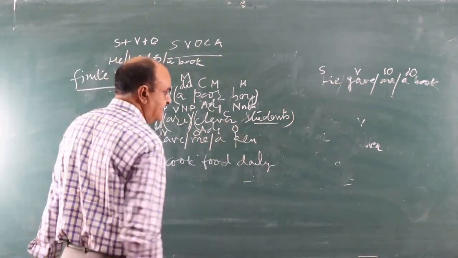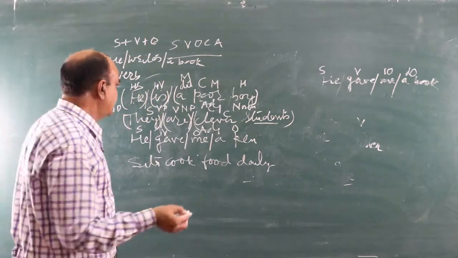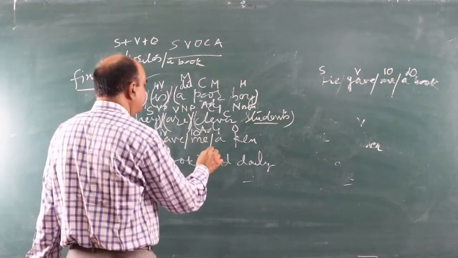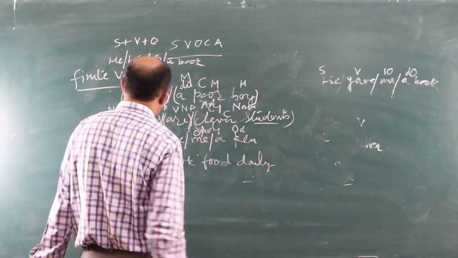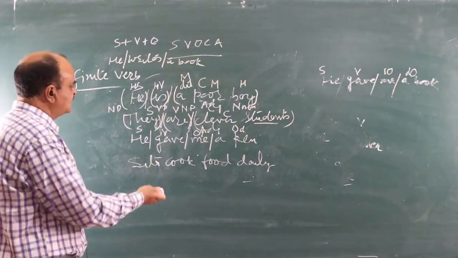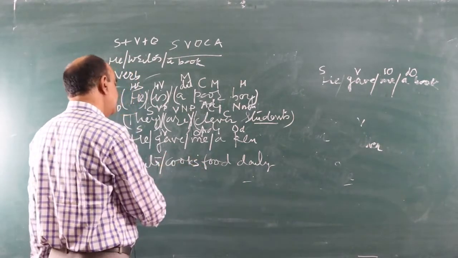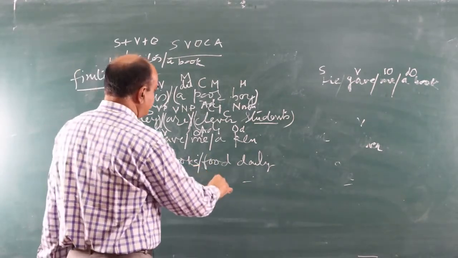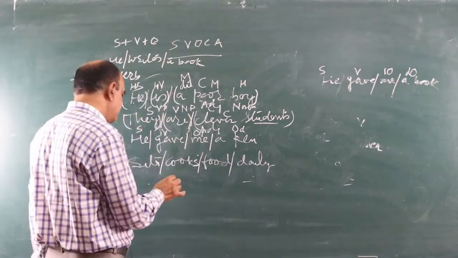SVOO. If there are two objects, the personal pronouns are indirect object, and the other is direct object. Next sentence: Sita cooks food daily. Sita cooks food and daily. See the components of the sentence.